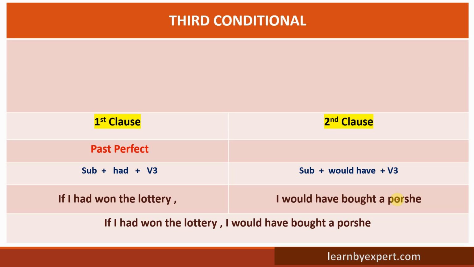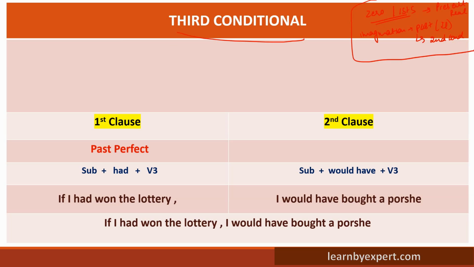So now let us move to the third conditional. We have covered zero conditional, and we have covered first conditional. For zero and first conditional, we were referring to present real situations. When we talked about imagination, we referred to the past tense in the if part, and that is the second conditional, right? So we have covered this till now. Now we will talk about the third conditional. I know you must be getting confused. Do not get confused. I want you to go through this video again and again, because it is very, very simple, guys.